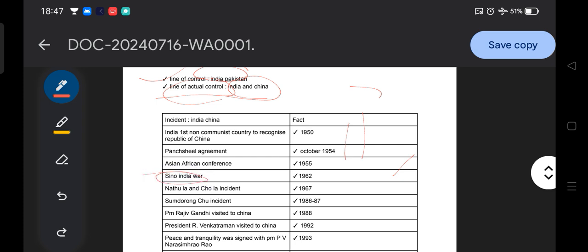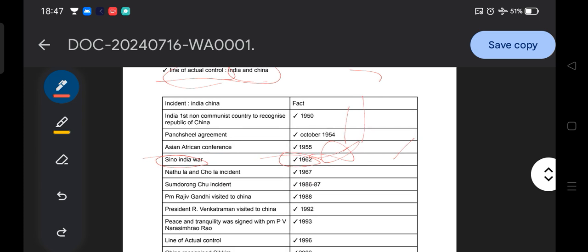The Sino-India War took place in 1962. It was a debacle between India and China. The relations were basically destroyed, and China played with India in the name of a so-called agreement. So remember the 1962 Sino-India War.